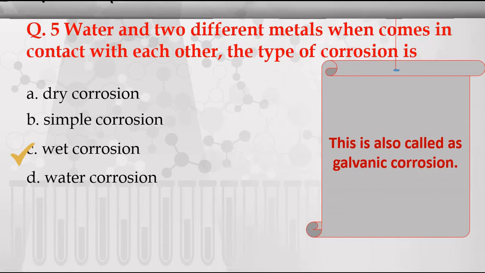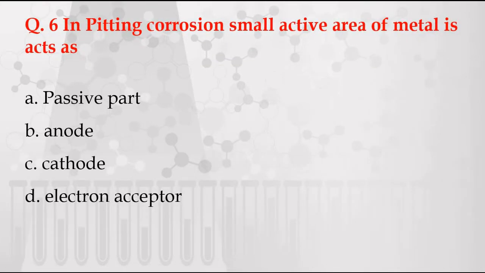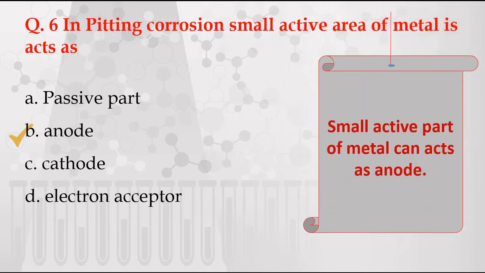Next question. In pitting corrosion, small active area of metal acts as, options are given: A. Passive part, B. Anode, C. Cathode, D. Electron acceptor. The correct answer is anode, because the small active part of metal acts as an anode.